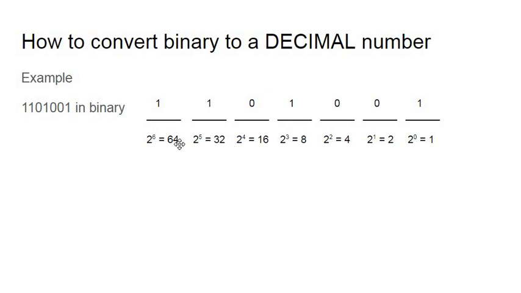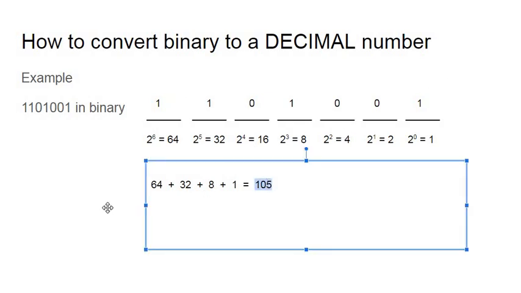7 digits basically. 1, 2, 3, 4, 5, 6, 7. And we'll just write the number on top, which is 1, 1, 0, 1, 0, 0, 1. Now what are we going to do? We're going to add all the numbers if they have a 1 on top of them. Like 64 has a 1 on top, so we'll add that. And 32 has a 1 on top, so we'll add that. We'll add all of them, and eventually we get that the number is 105. So that's our answer.